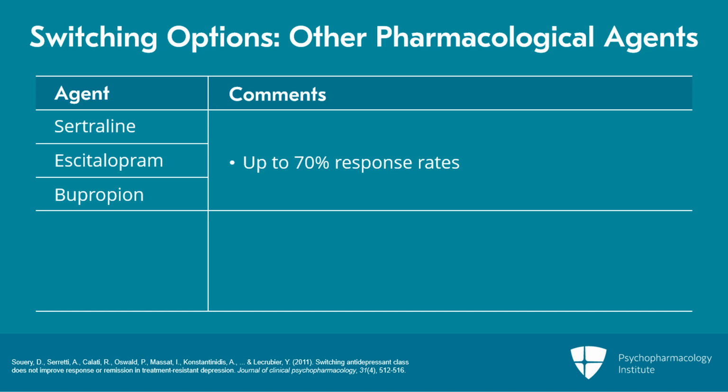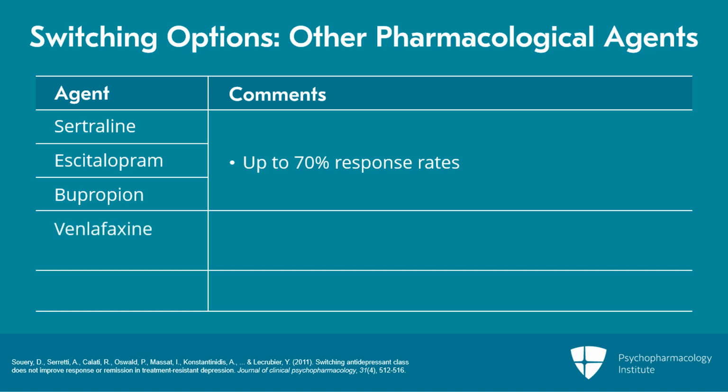Now, the second switch option is to switch, instead of one of our 3, to a dual-action agent, something inhibiting both norepinephrine and serotonin reuptake, and here the choices would be venlafaxine or mirtazapine. There are some reports favoring switching to these agents. They're mostly funded by their manufacturers. However, in STAR-D, there was an option of switching to venlafaxine. There was a numerical trend in favor of it over the SSRI switch. It was 25% remission on switch to venlafaxine, only 18% on sertraline switch, and 21% on bupropion switch. That was not statistically significant, but it's a slight trend.